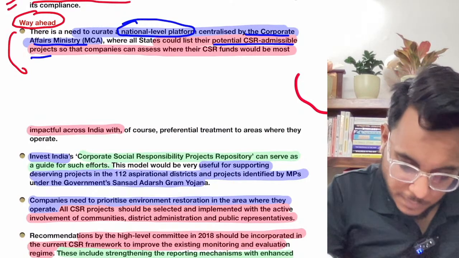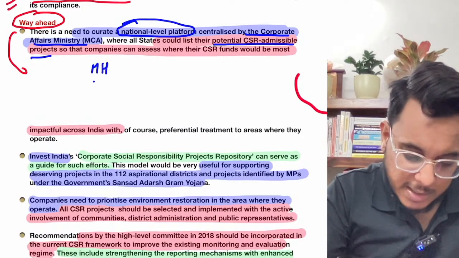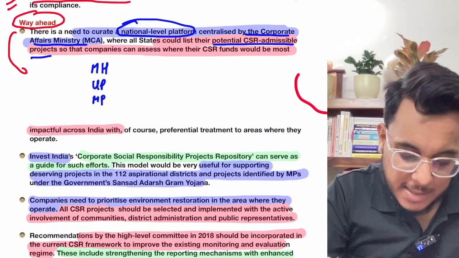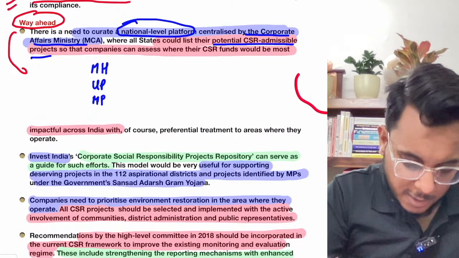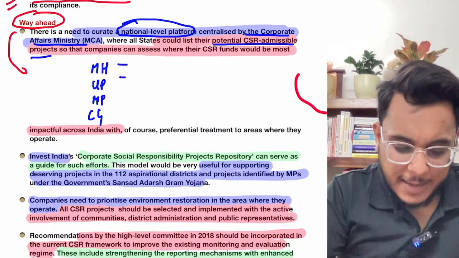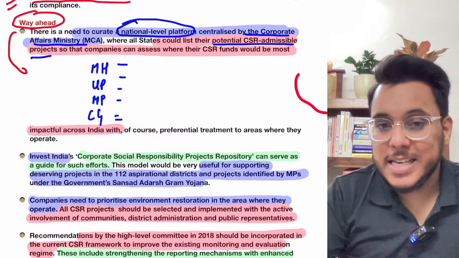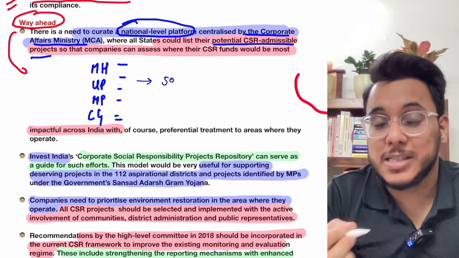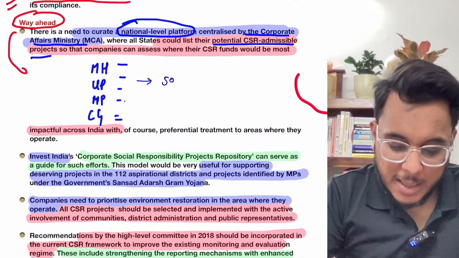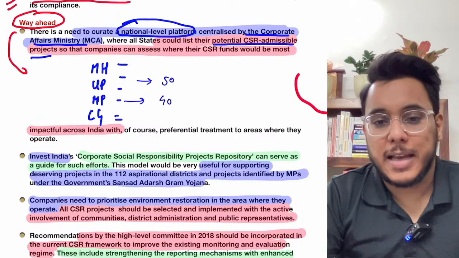For example, there are different states, Maharashtra, UP, MP, Chhattisgarh. Different state governments will put details of what CSR admissible projects they have. For example, UP will put forward a list that we have 50 projects in which CSR funding can be done. Madhya Pradesh will say that we have, let's say, 40 projects in which CSR funding can be made.